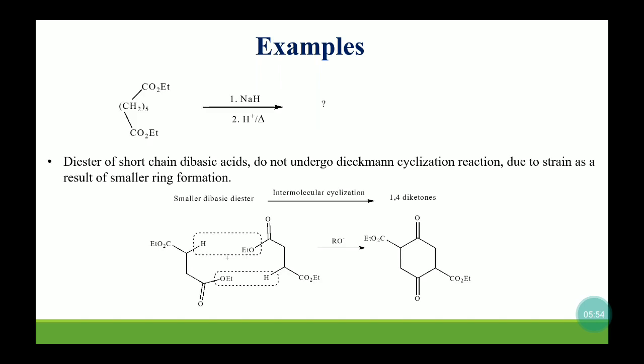Now coming to the other example, suppose we have the diester molecule which can have any number, n number, of CH2 groups in between these two ester groups. So what will be our product? If we are taking (CH2)5 with COOEt, then our product will be a cyclic ketoester, but if we are treating it with acidic media or hydrolysis followed by thermal treatment, the ester group will be replaced by hydrogen, so we will get only ketones here.